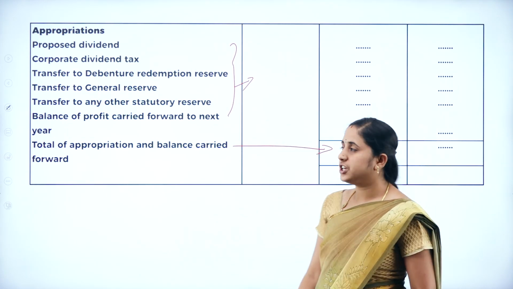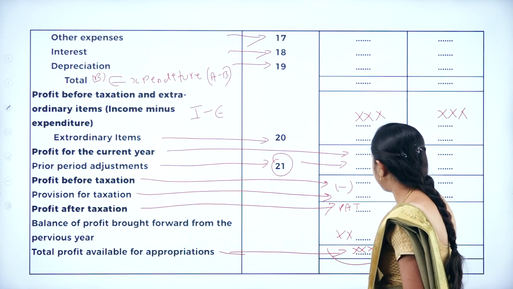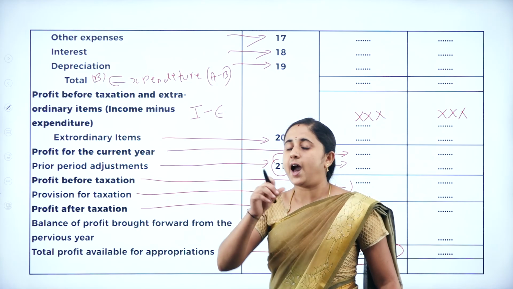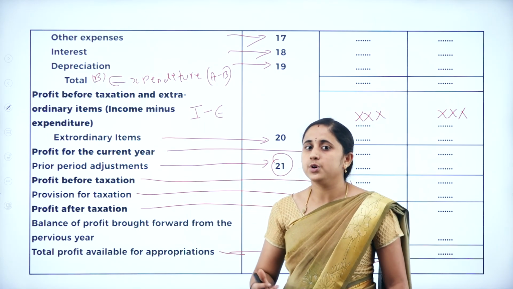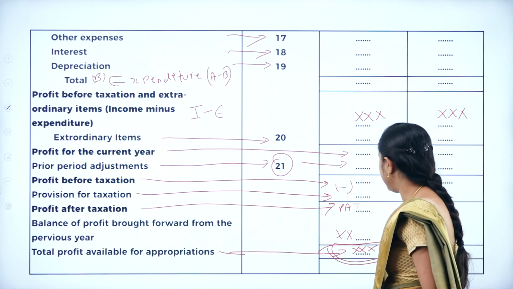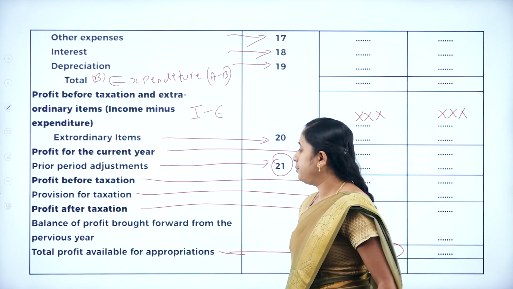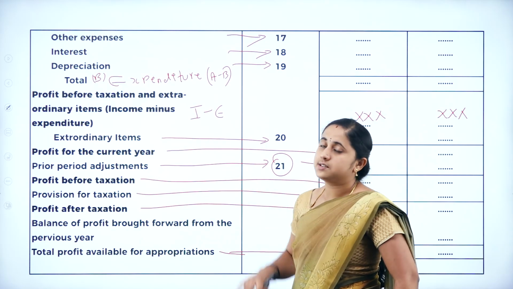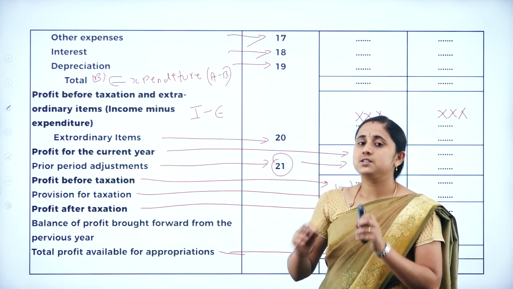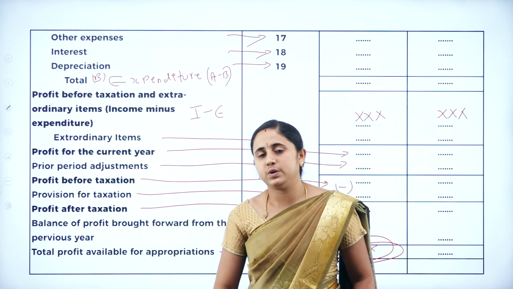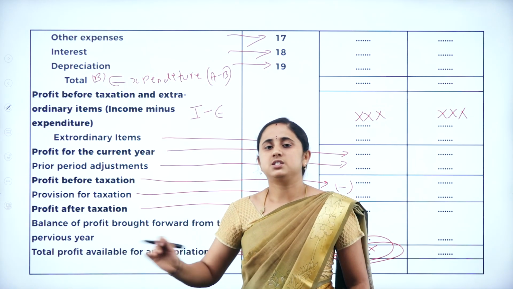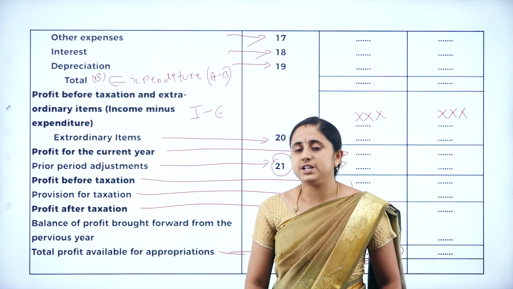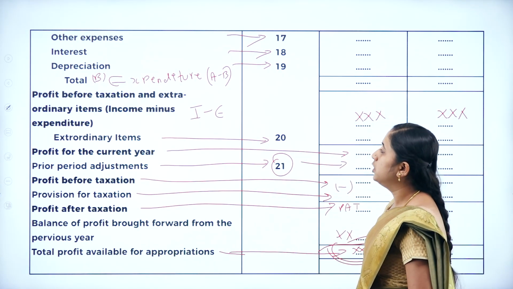account. For the balance sheet, you are going to consider this amount as a profit for the balance sheet. In balance sheet, we have profit and loss account. So for that, you are going to consider this amount, total profit available for appropriation. So this amount you are going to consider for balance sheet. So first, draw the format of balance sheet as well as profit and loss account. Then start preparing schedules so that we can prepare the balance sheet and profit and loss account.